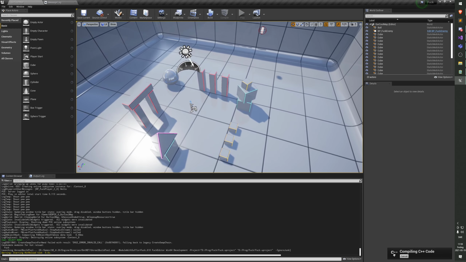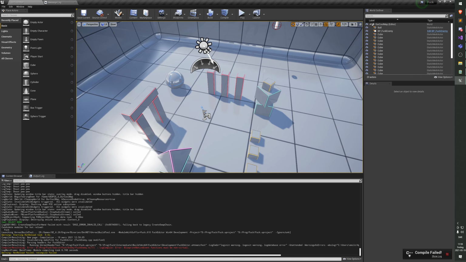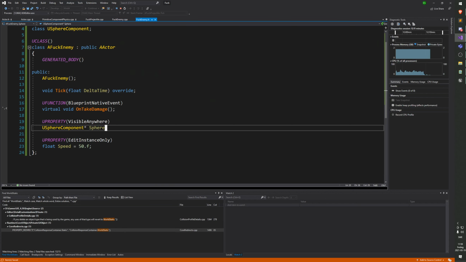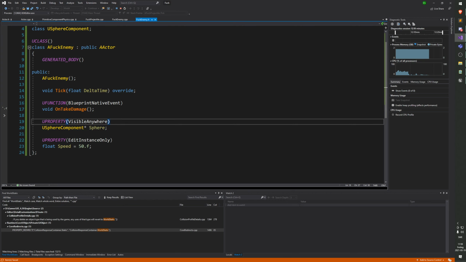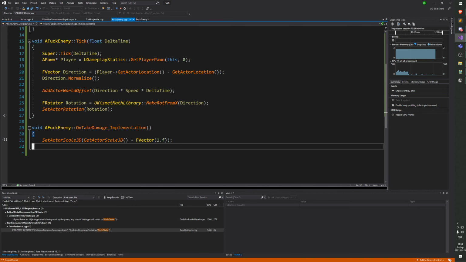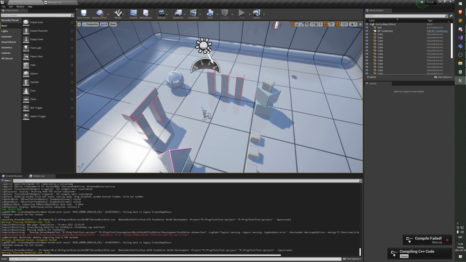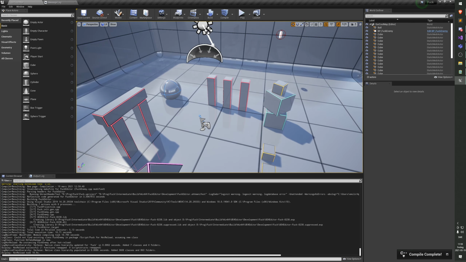It feels like adding blueprint native events is a pretty dangerous thing to do with hot compile. Blueprint native event must be non-virtual. Oh, okay. Well, I made a mistake. So it's not supposed to be virtual. I think the implementation is virtual. I have to admit, no memory. Either way, let's compile. So the implementation is going to be declared in the generated body macro for us, right? That's why we don't need to define that. Exactly.